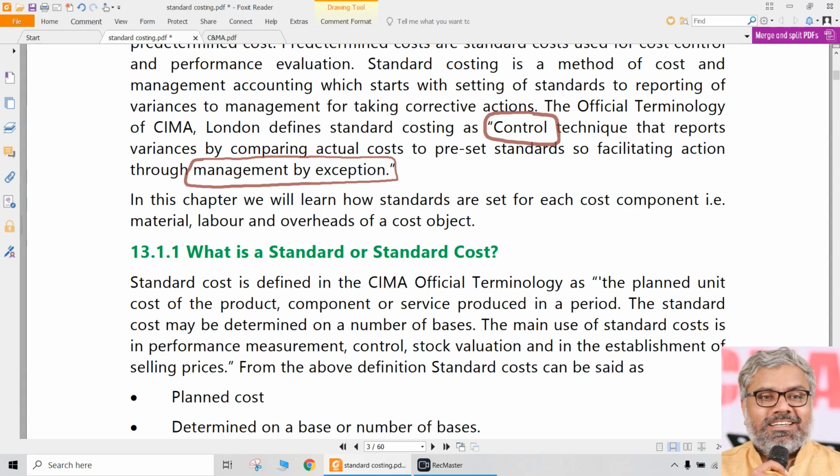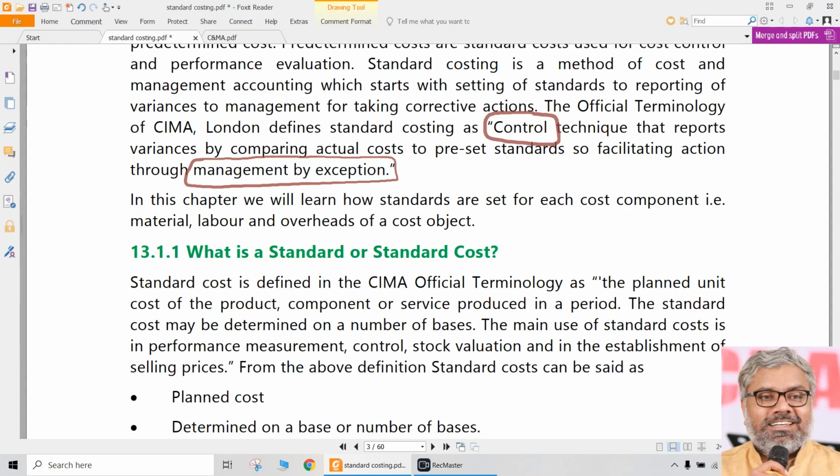But my favorite one is management by common sense. That is also a very popular concept throughout the world. Different types of management gurus will have their own perspective on that, but management by exception is definitely one of the things that is followed very well in the organizations. And we also to some extent follow management by exception only.